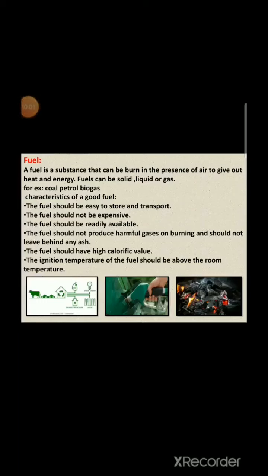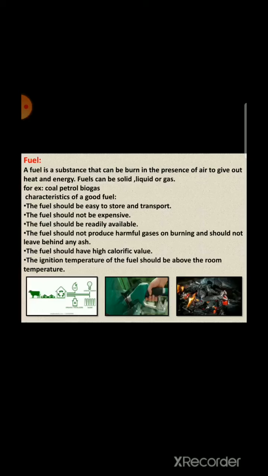Now we will study about a fuel. A fuel is a substance that can be burned in the presence of air to give out heat and energy. Fuel can be solid, liquid or gas. Examples are coal, petrol and biogas.